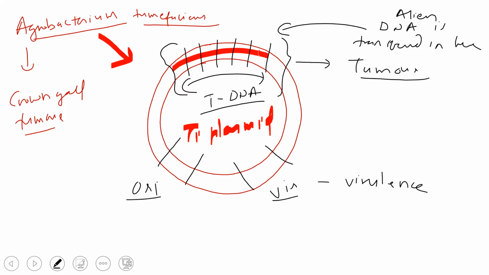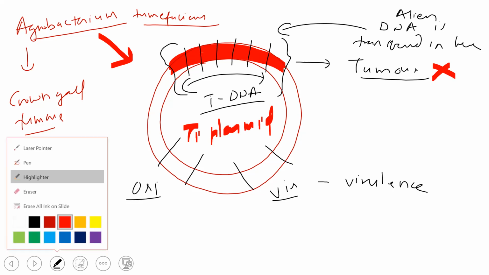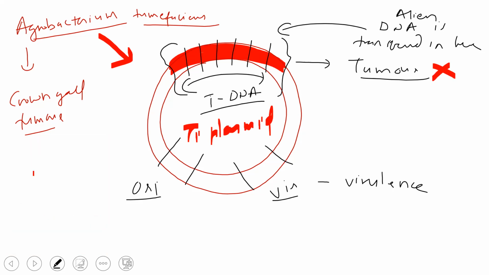So normally we transfer our desired gene in this region. So that's why tumor will not happen, but our desired gene will be transferred. You can remove this site, and then tumor won't form, but the desired DNA will be transferred into your plant. So that is why Agrobacterium is used in this manner.